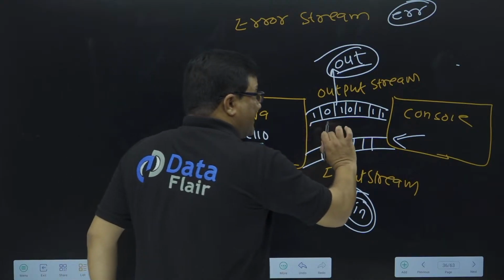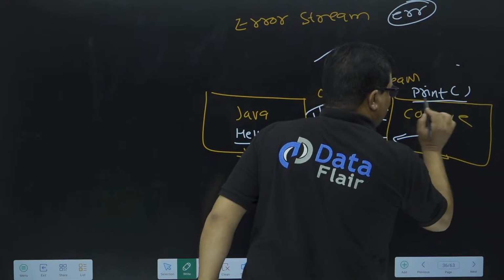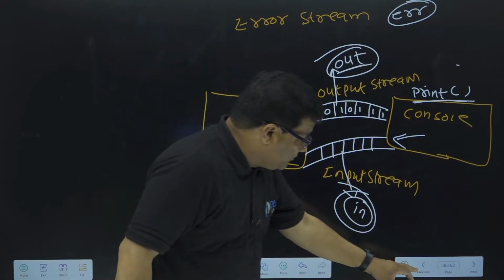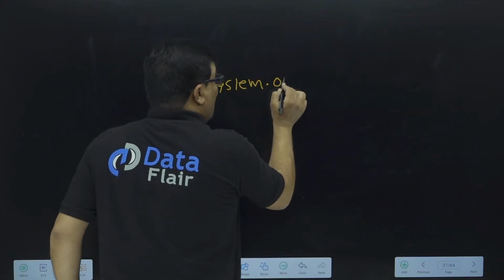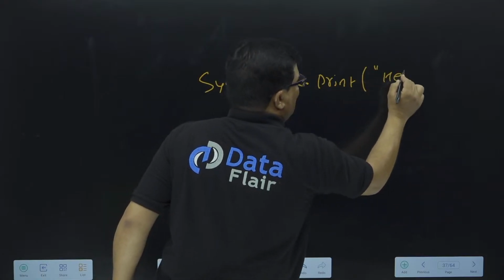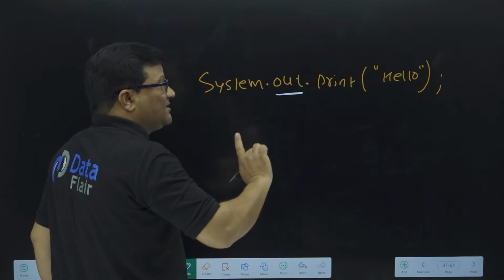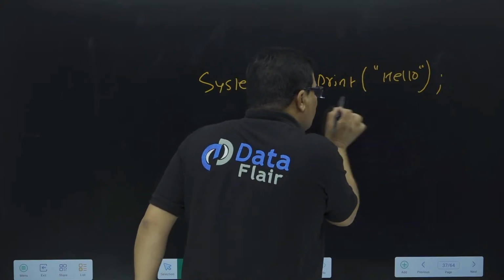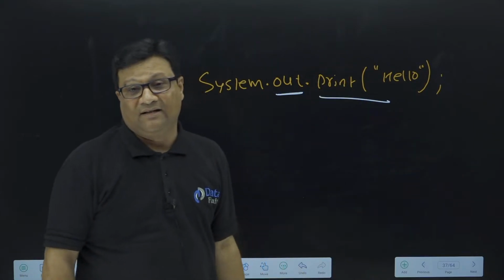So this object carries the data, and the responsibility to print this data is by the print method. Print method prints the data. Once I need to print my data, simply we can write System.out.print. Suppose I want to print hello, so simply I can write hello. The out object is responsible to convert this hello into bits, carry this data, and print is a method. The responsibility of this print method is to print the data on the console screen.